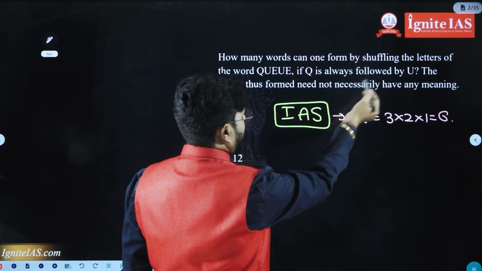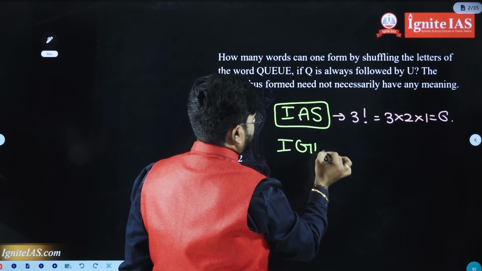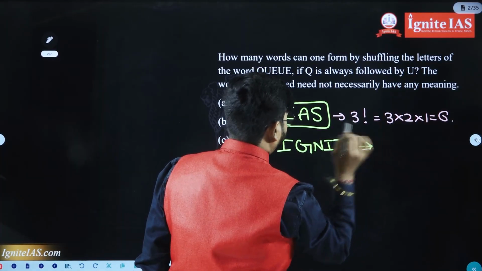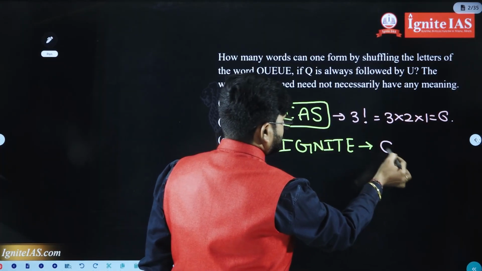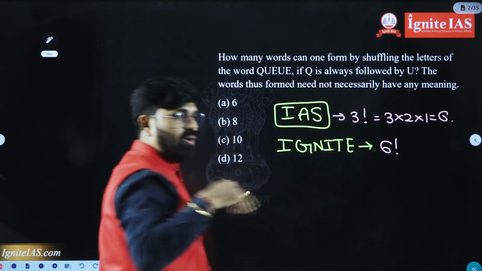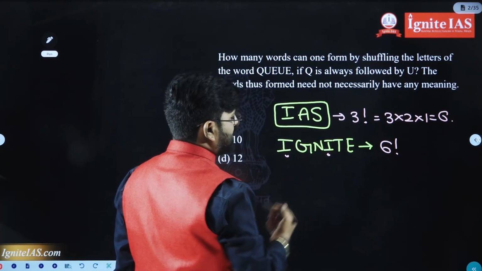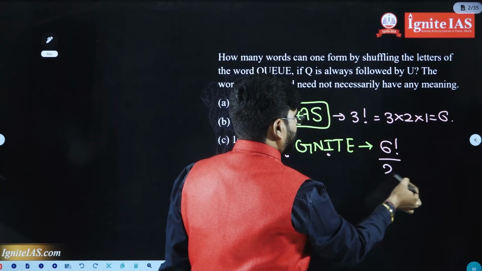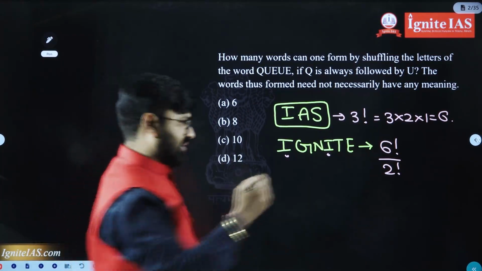Suppose the example is IGNITE. Total how many letters are there? 1, 2, 3, 4, 5, 6. So 6 factorial divided by how many letters are repeated? I is repeated twice. Is there any other letter repeated here? No. So only I is repeated twice. That is why you have to divide by 2 factorial. If anything is repeated, you have to write it in the denominator.